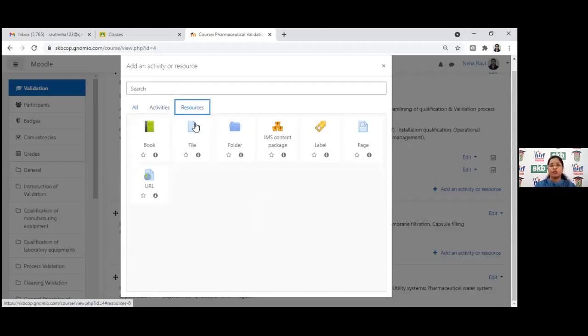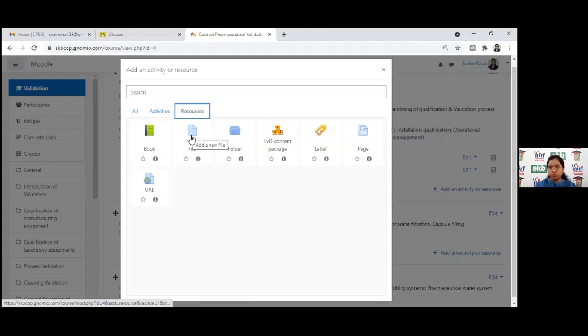Then the resources. We can upload different books, or even create a book on the same platform. We can upload any file, a PDF file, a Word file, PowerPoint presentation, Excel format, anything that we can provide through this file format. It will be available for students. We can create a folder for the documents. We can label it with particular things.